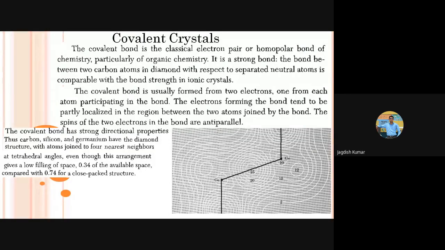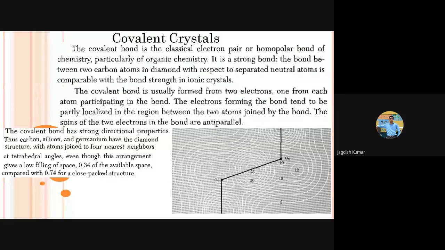And in case of a monoatomic basis, means suppose there is only one atom in the basis, so each lattice point equals one sphere. So in that case, if we calculate the packing fraction, that turns out to be very high, something like 74%.